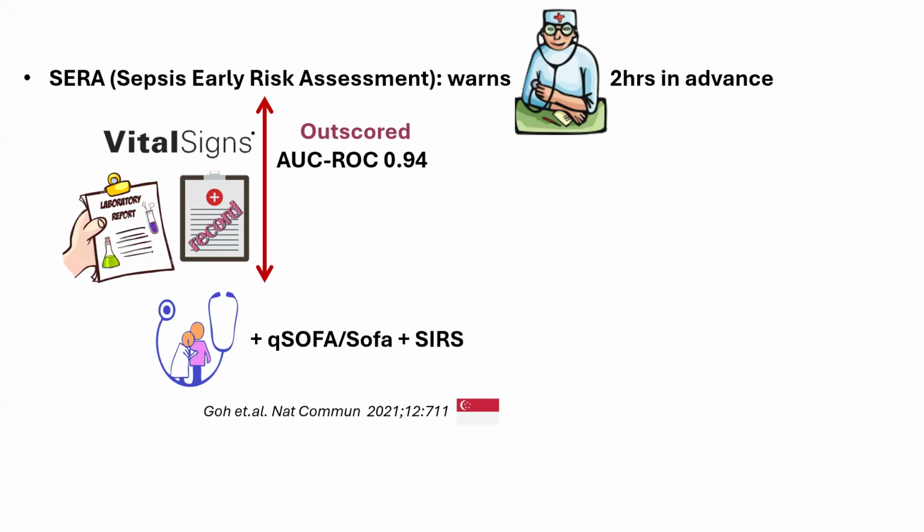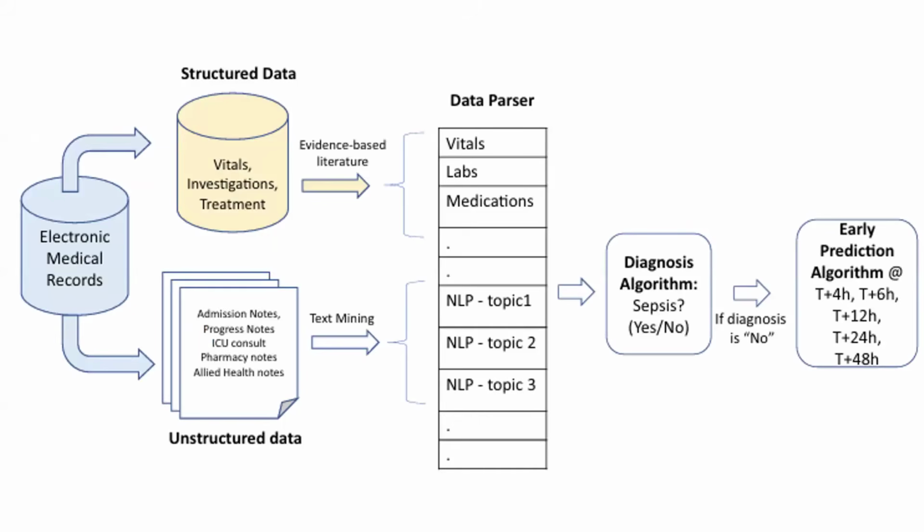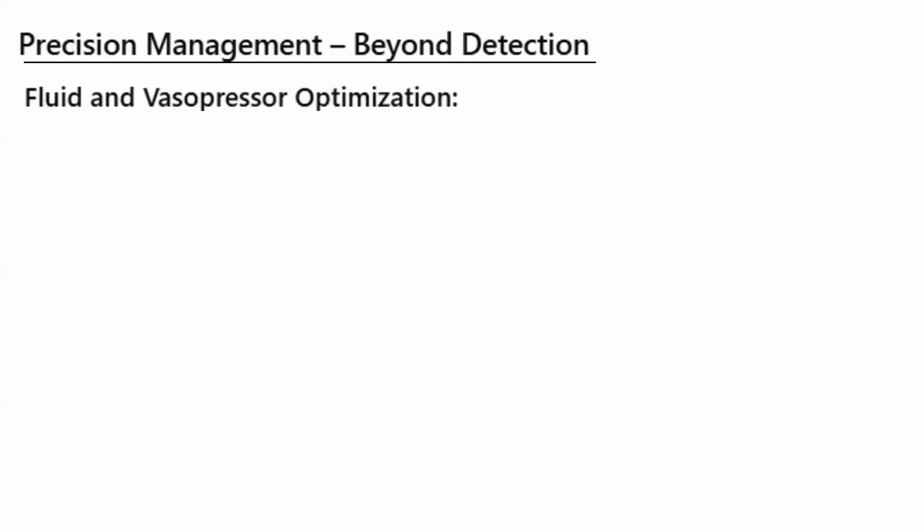So you could see that all the AI algorithms which have been studied and published show a superior ability to predict sepsis and predict the outcomes in these patients. And this is just a template to see how the data capturing and data integration is done, as you see. And this is the sort of algorithm that is fed into AI systems to help us prognosticate.